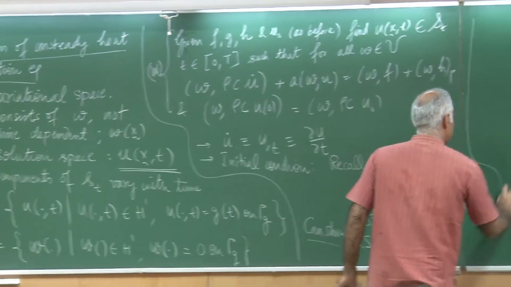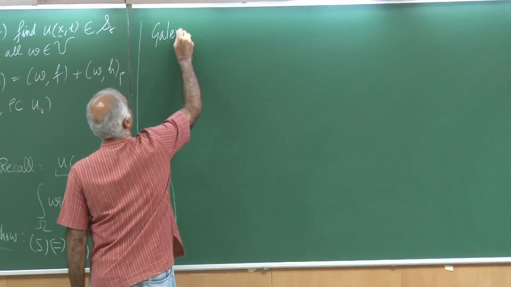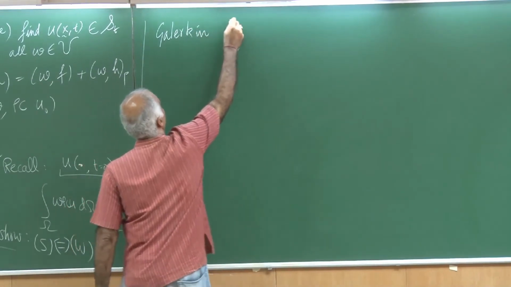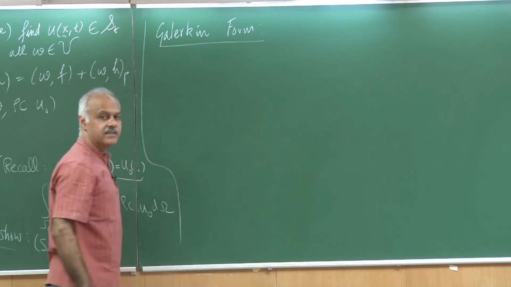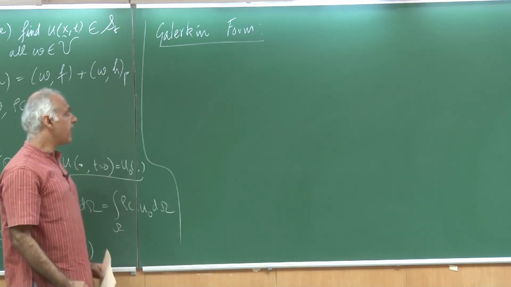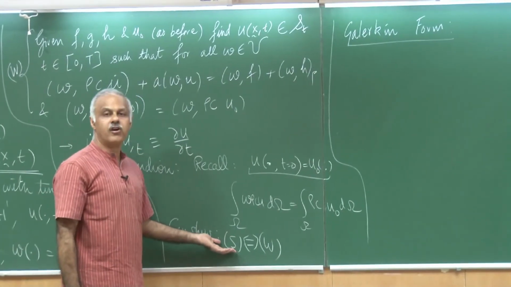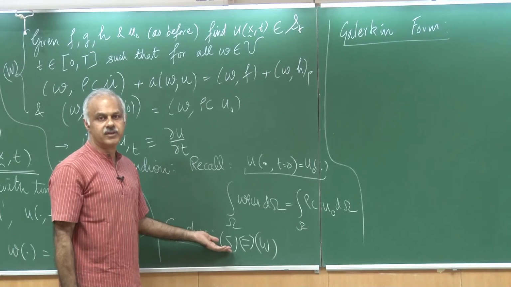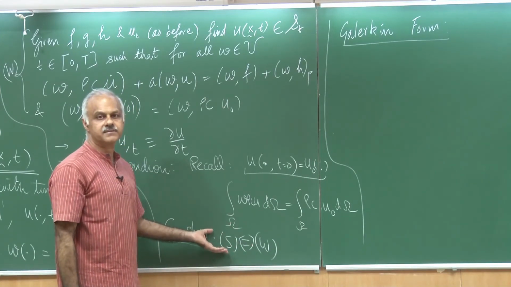This brings us next to the Galerkin form. Now this is going to be interesting. If you remember, so far what we have done is the weak form and the strong form are equivalent. Okay, so there is really no difference, they are synonymous.